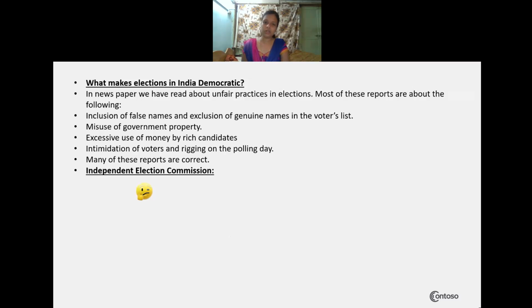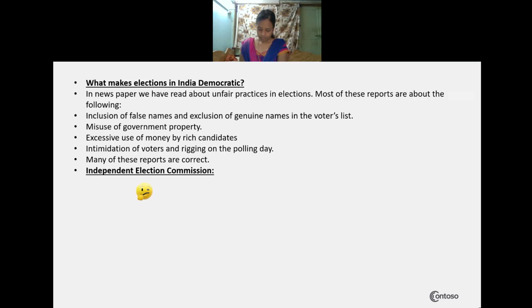So who will check whether the elections are held freely and fairly? Whether each and every political party is following the rules and regulations? Some department will be there to check that and to control the political parties from such unfair practices. You can see it in small numbers but not in large numbers.